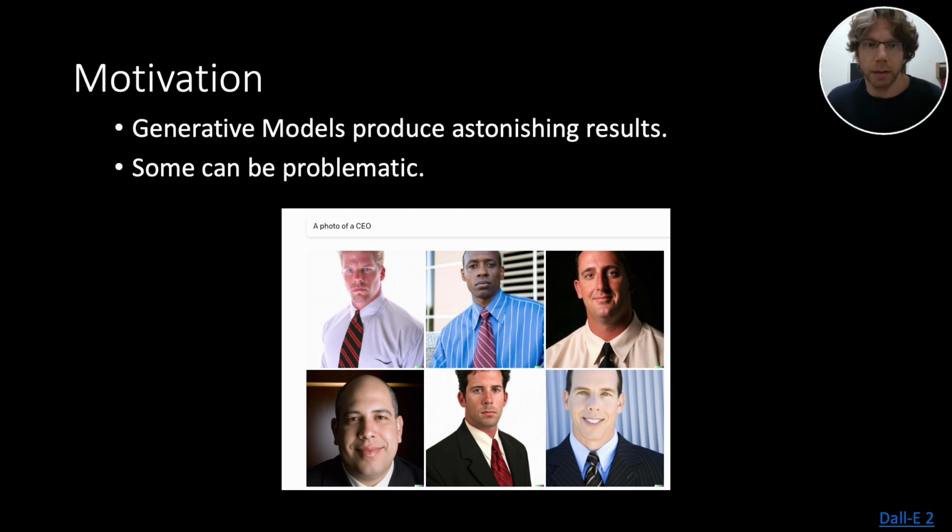Besides the biasing, there are other cases where you want to tweak the output of a generative model, for example, to censor unsavory content or to make specific people appear more or less, for example, for privacy concerns.